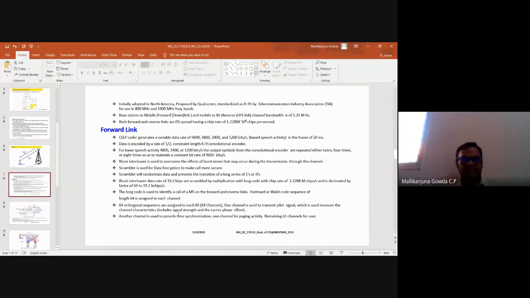Then another channel is the synchronization channel, which is used for time synchronization between the users. Another channel is the paging channel, which is used for paging activities. So three channels are used for that: one is pilot, another is synchronization, another is paging. Out of 64, 3 have gone, and the remaining 61 channels are used for the users. I hope it is clear?